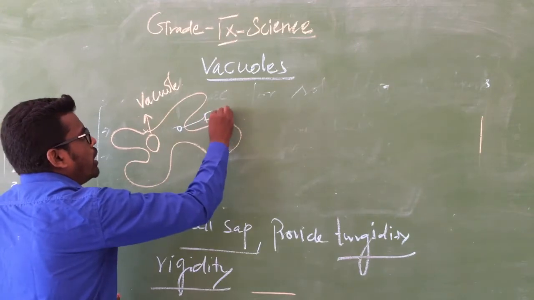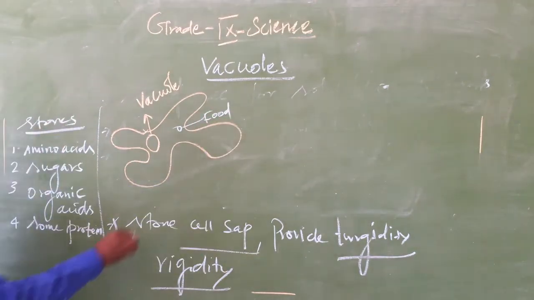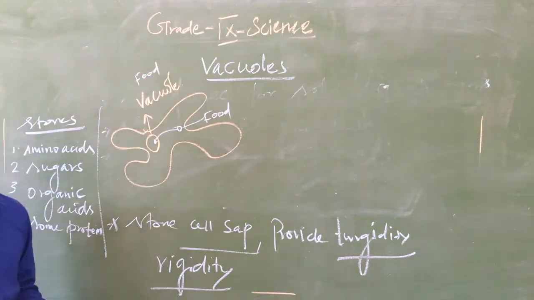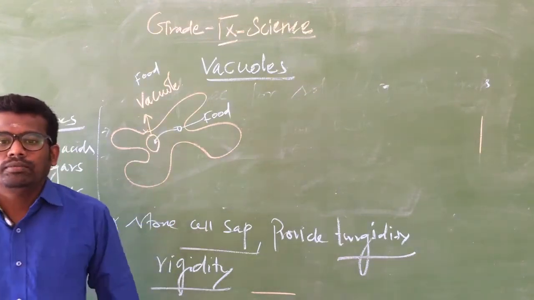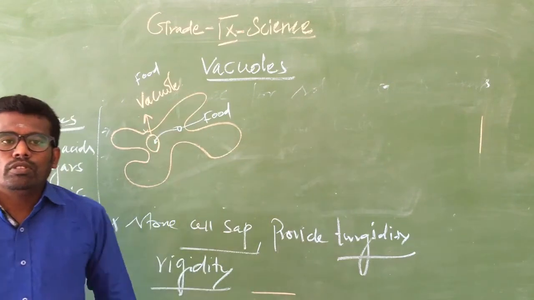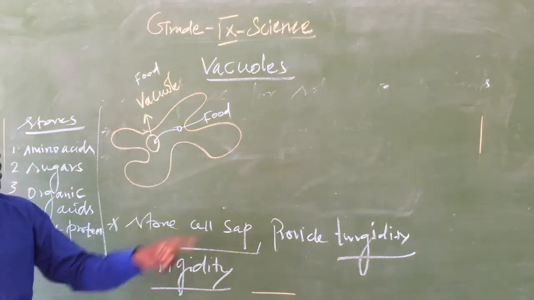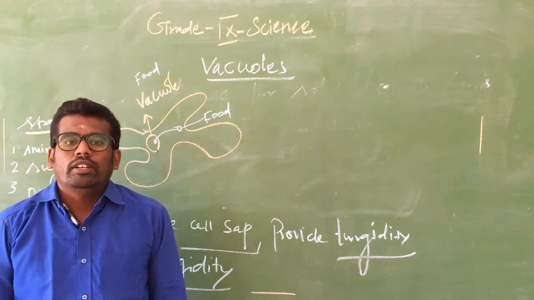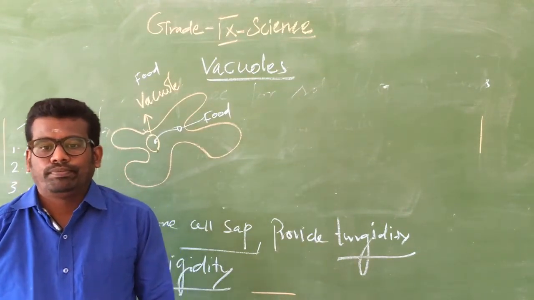When the food enters the amoeba, the food is stored in the food vacuole. So in amoeba there is a vacuole that stores the food. That vacuole is called the food vacuole.